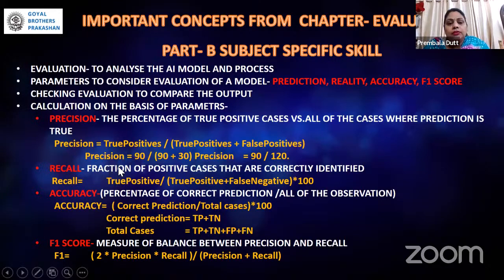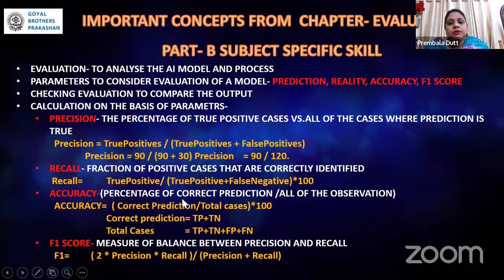Then recall is the fraction of positive cases that are correctly identified. The formula for it is true positive by true positive plus false negative, into 100. These are very important formulas. I'm telling you, this is a very scoring topic, and if you know the formula, you can quickly score 4 marks without putting in much effort.